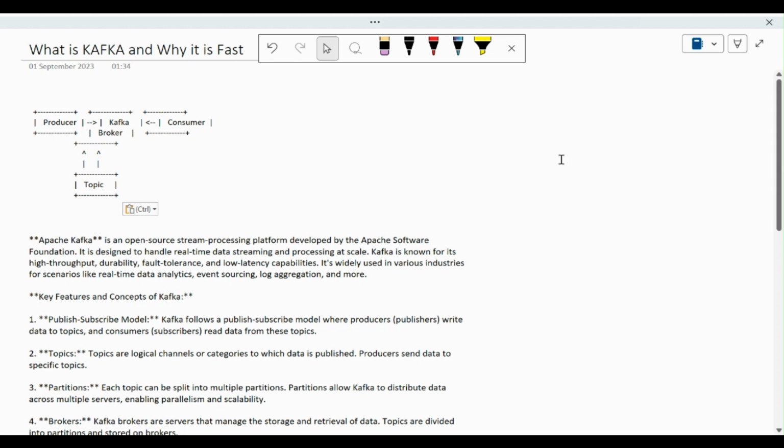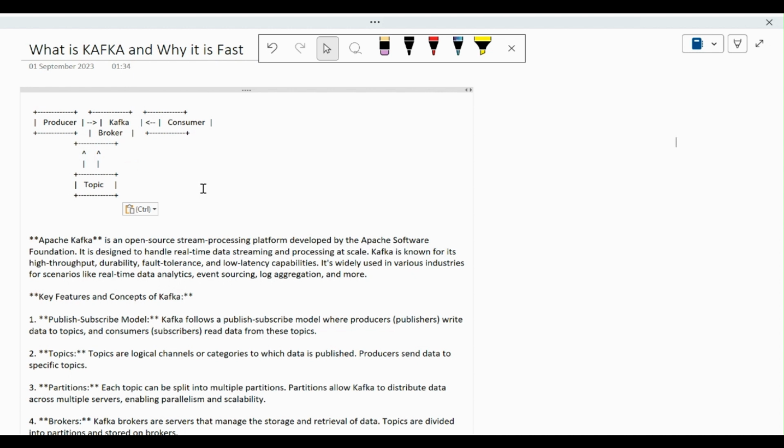First of all, we have to know what Kafka is. I have already given the basic structure of the Kafka diagram. We have a producer and consumer, and in the middle we have a Kafka broker, and the communication happens with the help of a topic. So in Apache Kafka, what is the basic definition we have to know?